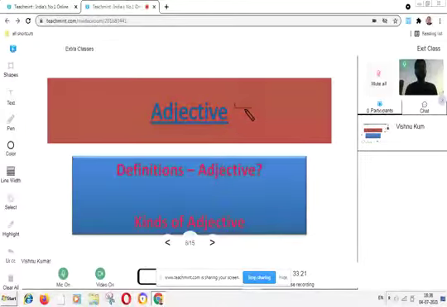Adjectives are those words which qualify a noun or pronoun. The qualifiers of noun and pronoun are called adjectives. This is the definition of adjective.